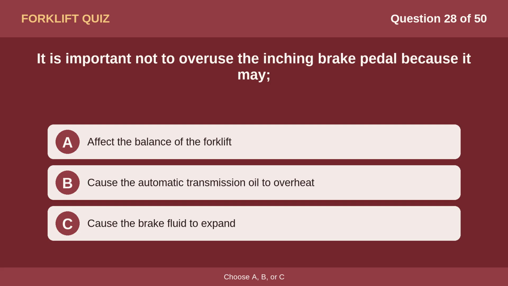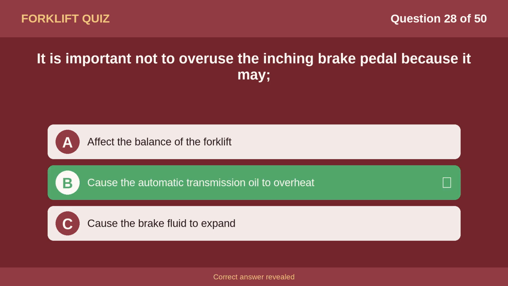Question 28. It is important not to overuse the inching brake pedal because it may. Option A, affect the balance of the forklift. Option B, cause the automatic transmission oil to overheat. Option C, cause the brake fluid to expand. The correct answer is option B, cause the automatic transmission oil to overheat.